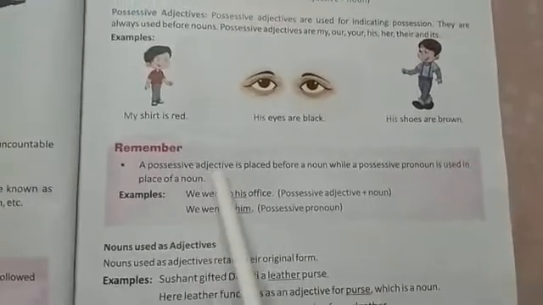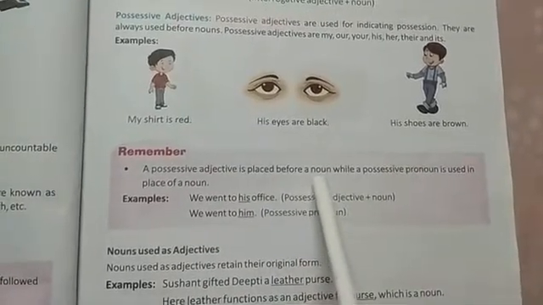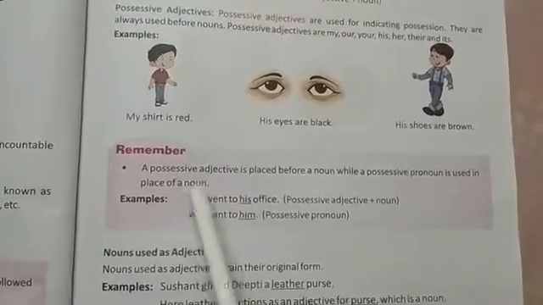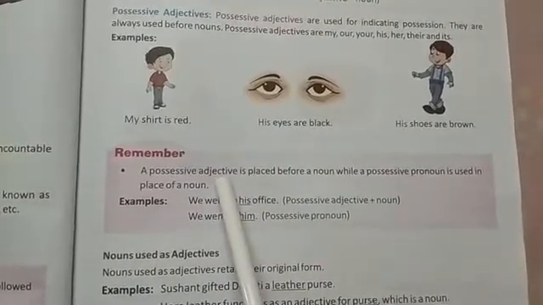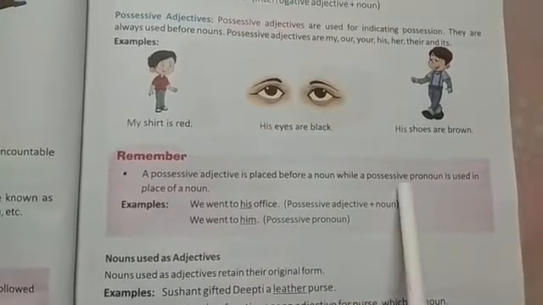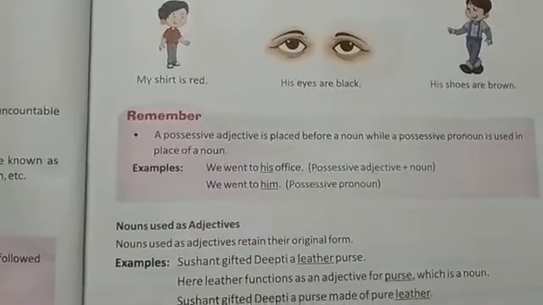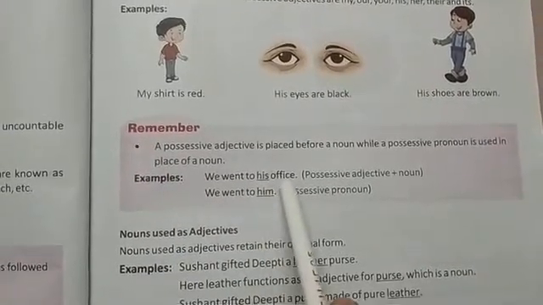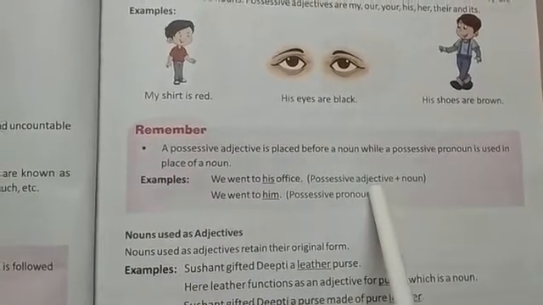Remember, a possessive adjective is placed before a noun, while a possessive pronoun is used in place of a noun. So the difference between a possessive adjective and a possessive pronoun is given. See the example. We went to his office. This is a possessive adjective plus noun.